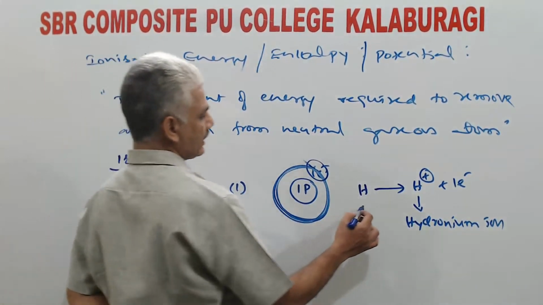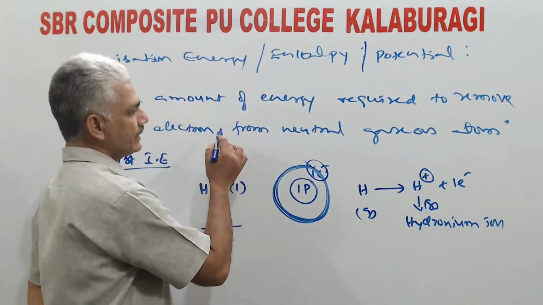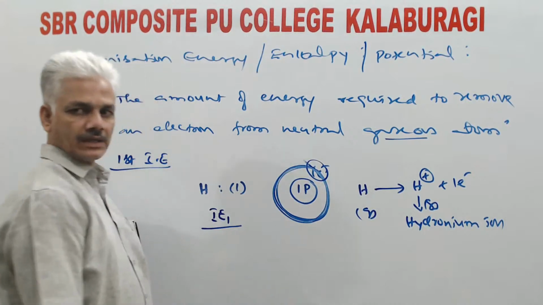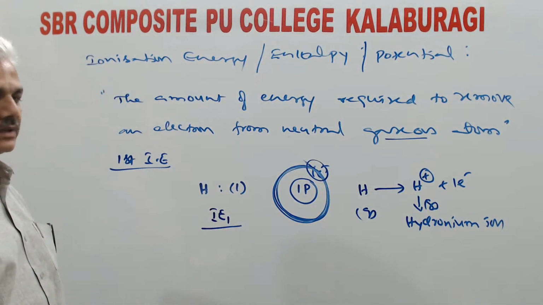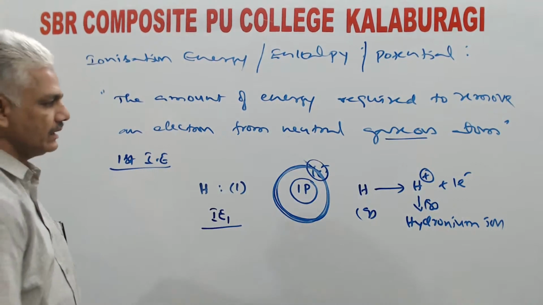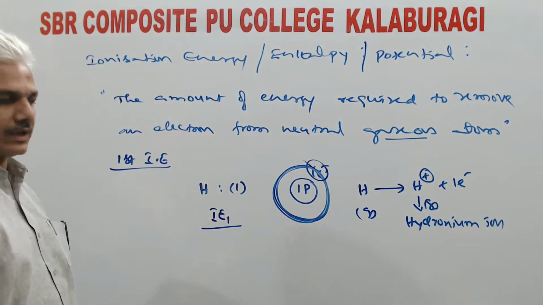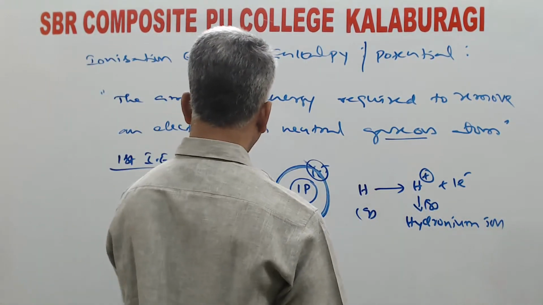And hydrogen by nature is present in gaseous state. While defining ionization energy, compulsorily the element must be in gaseous state. If it is not in gaseous state, first it should be converted into gaseous state, and then we have to measure the energy required for the removal of electron. Now, let us take one more case.